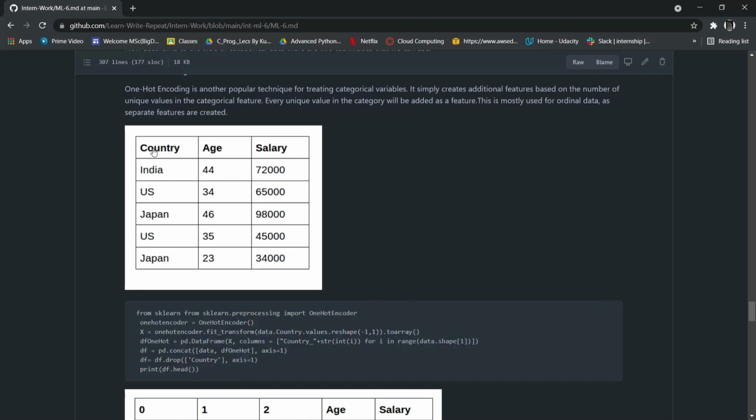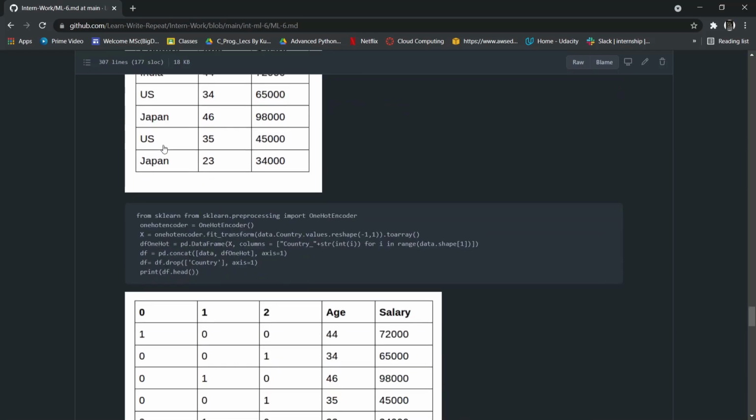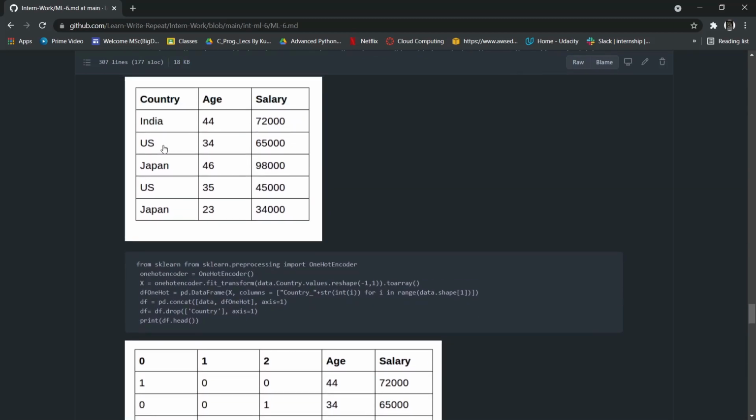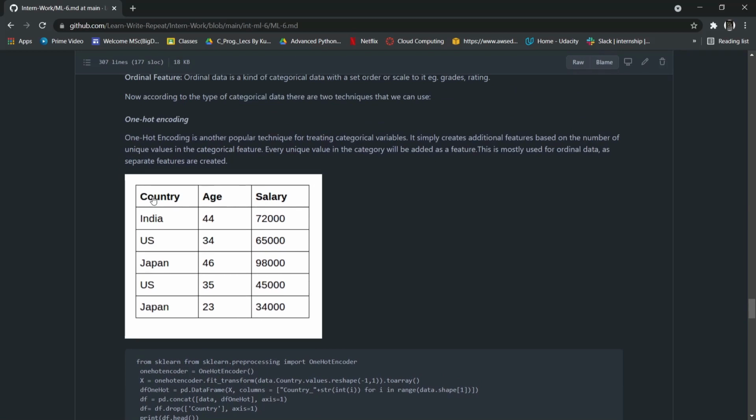Here, as you can see, these are our categorical features. What one hot encoding does is create separate columns for each and every unique value in the categorical or ordinal feature.